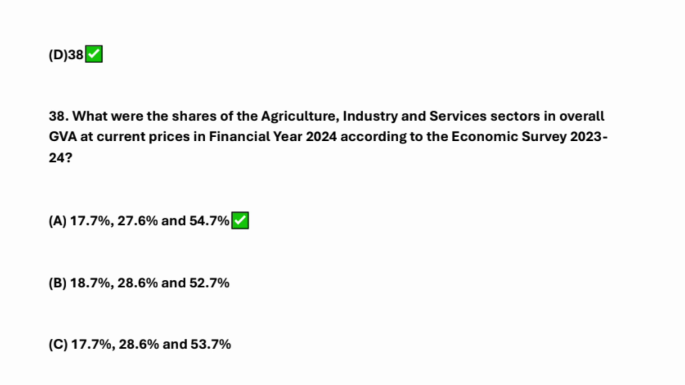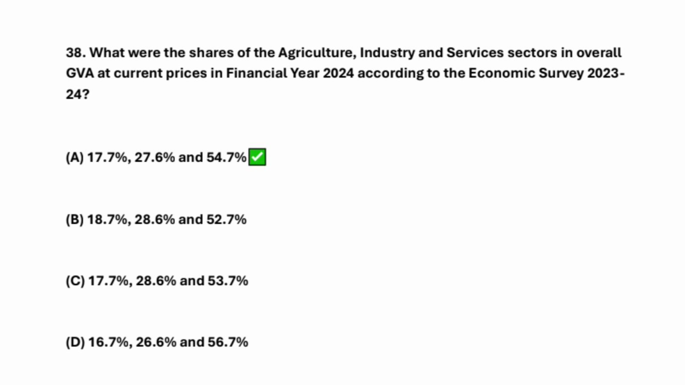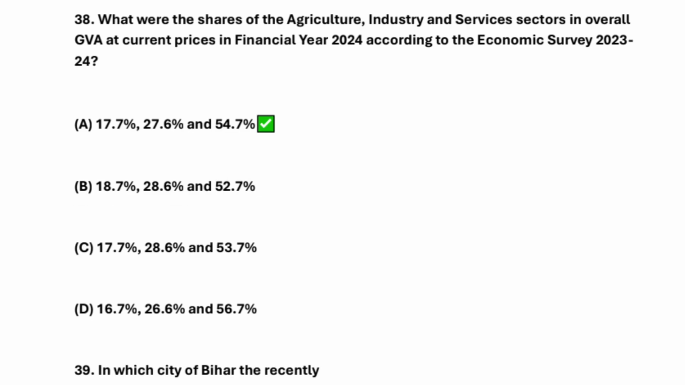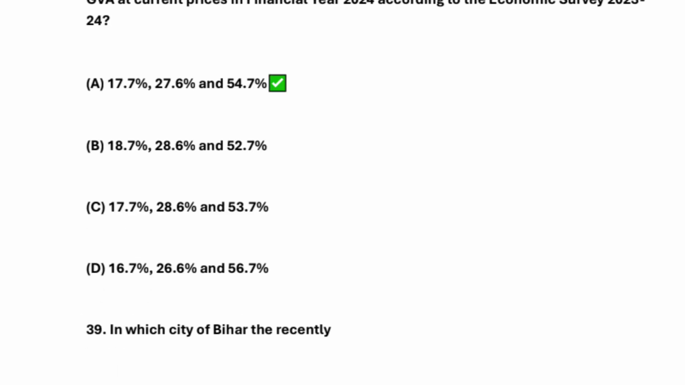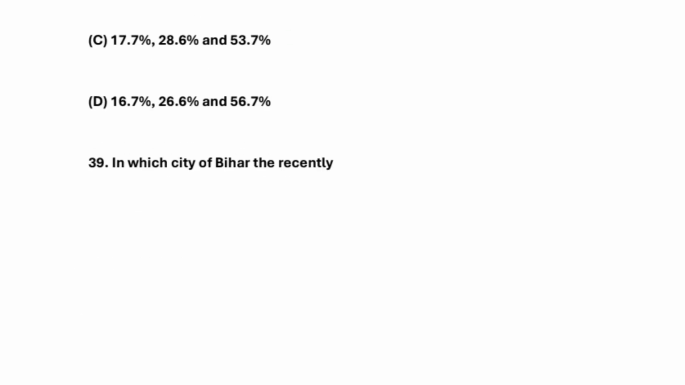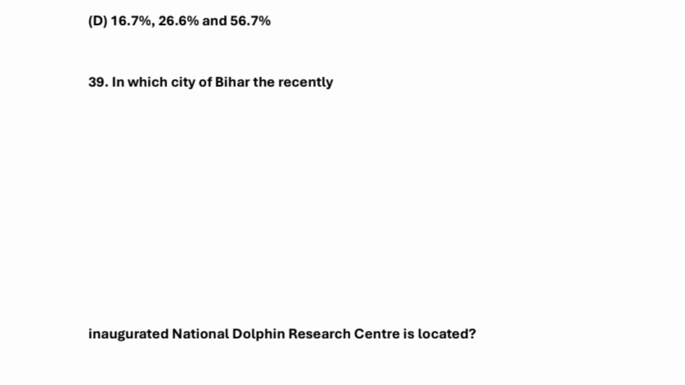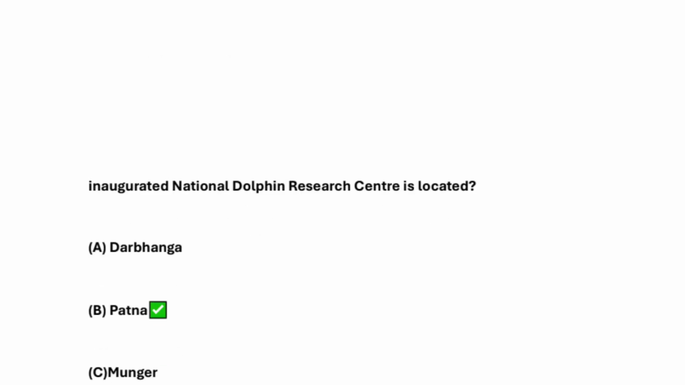So next question is what were the shares of the agriculture, industry and services sectors in overall GVA at current prices in financial year 2024 according to the Economic Survey 2023-24? So it's 17.7%, 27.6%, and 54.7%, right?